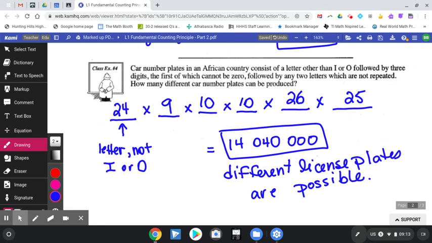Now, you guys might be a little bit young to know this, but your parents will know that a few years back, Alberta, with the license plate plan or rules that they had going on, actually ran out. They didn't have enough license plates, and they had to add in an extra digit.